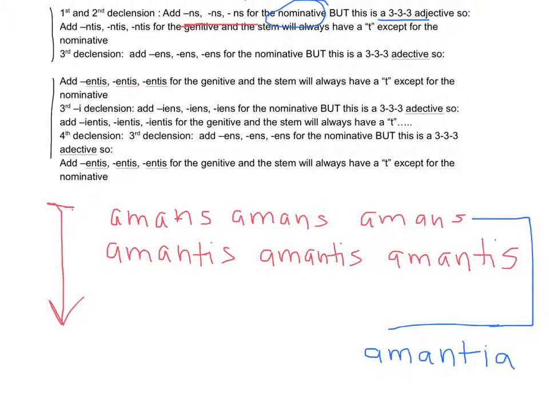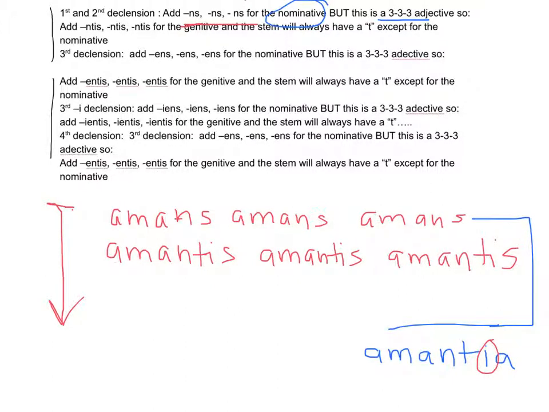Note that it has the I instead of just the A. This is what makes it different from a regular, plain, simple 3-3-3 adjective. It's a form or a type of 3-3-3 adjective, and you have to add the I into it.